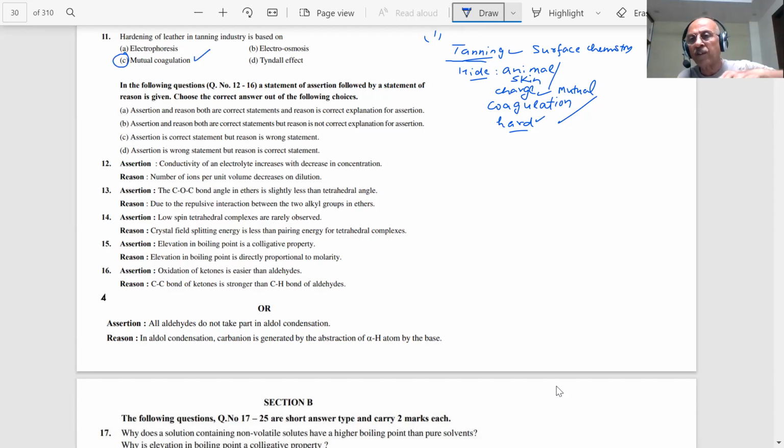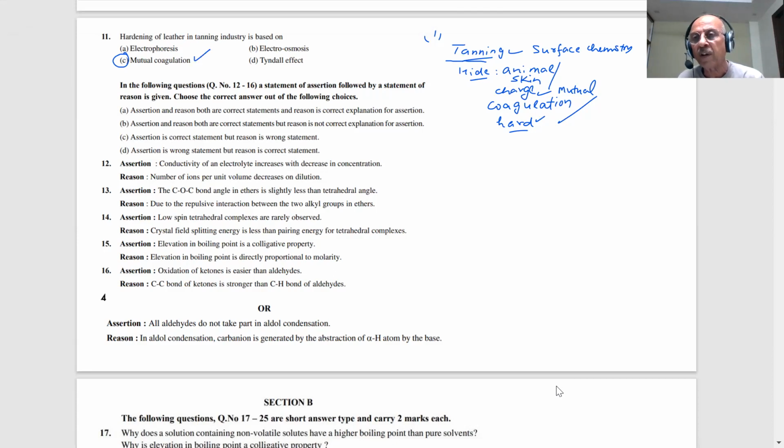There is mutual coagulation, there is peptization, students. There are so many words which will be used: osmosis, electro-osmosis, reverse osmosis. So many things we studied in the chapter of surface chemistry. Sorry, in solutions also we studied semipermeable membrane and osmosis.